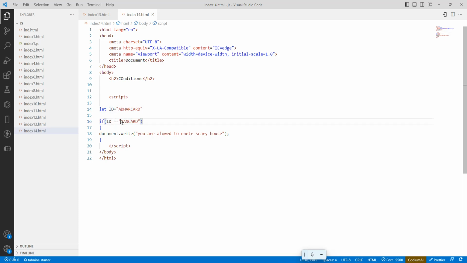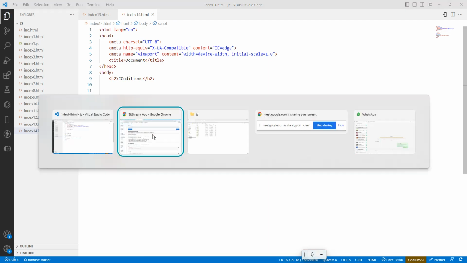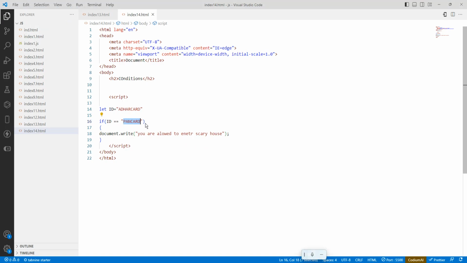So what is the double equals to? Yesterday we discussed it. Double equals to compares the value. What is the ID card value? This is the Aadhaar card, and here it is a PAN card. So if it compares, it is going to show the negative value. Okay, so the condition is not showing here. Only the positive cases we have done. What is the positive case? If both are the ID card which I brought.